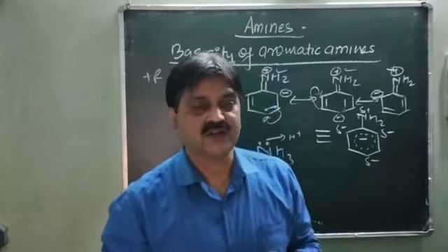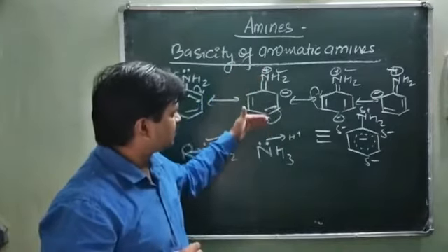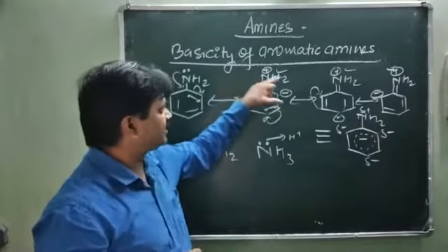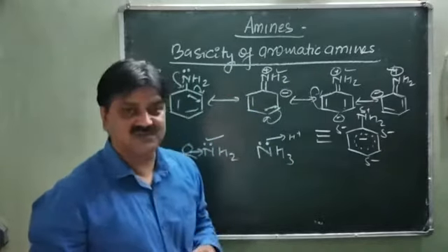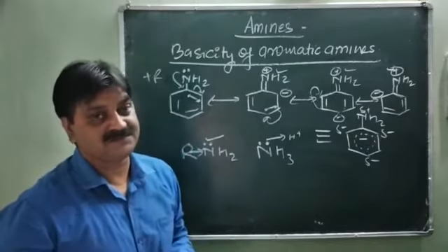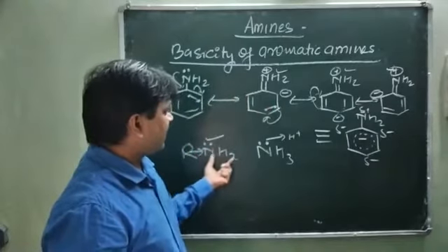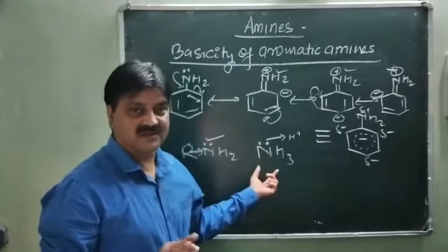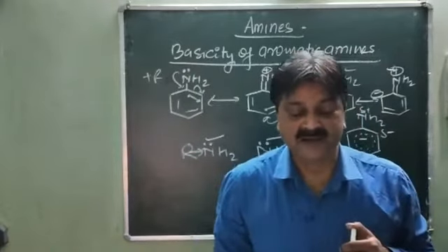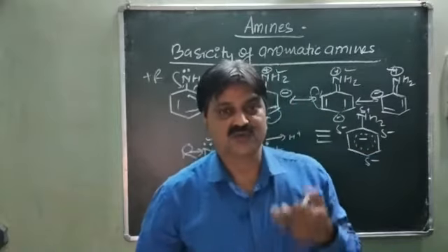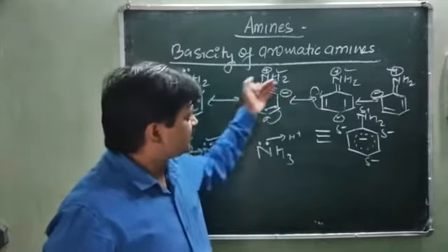This is the reason: due to the presence of the phenyl group at the nitrogen, it pulls electrons from the nitrogen toward the benzene center and nitrogen becomes electron deficient. Whenever nitrogen is already electron deficient, it cannot donate electrons easily, so its basic character is lower as compared to the aliphatic amine as well as ammonia. Is it clear? Due to the presence of the benzene ring in aniline, it can accept the electron through the resonance structure toward the benzene center and the nitrogen becomes positively charged.